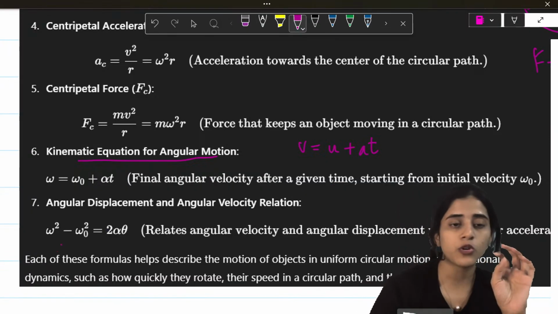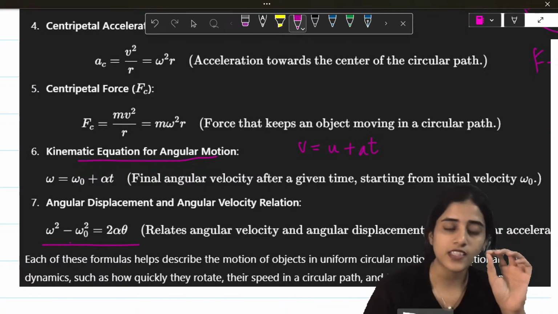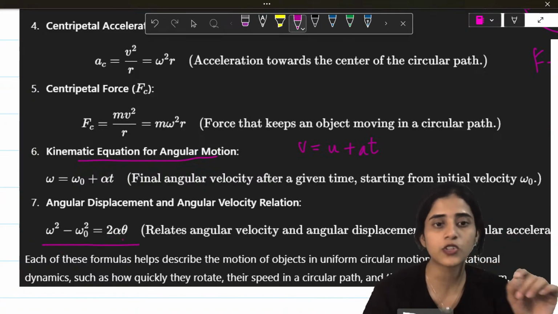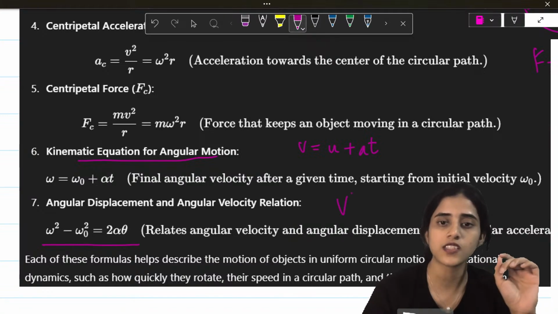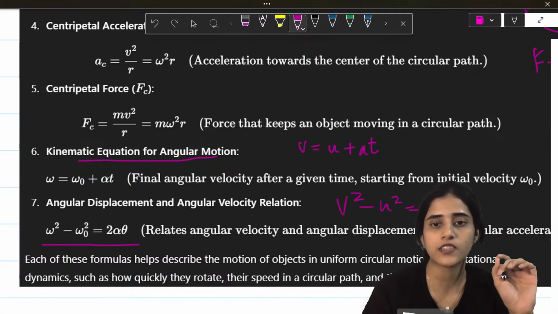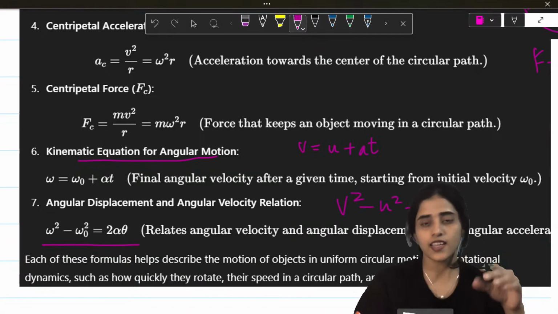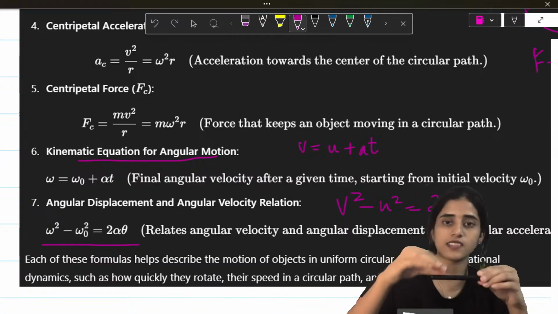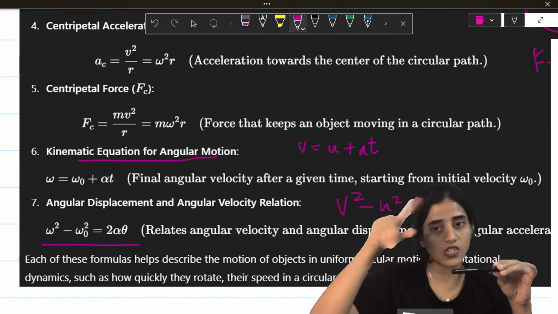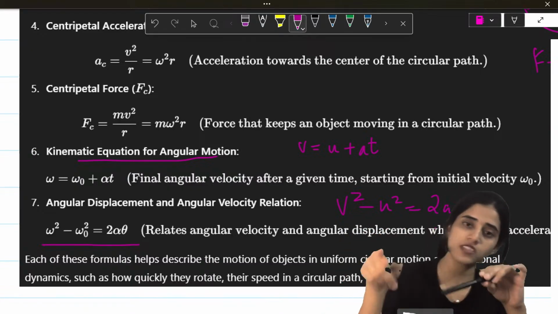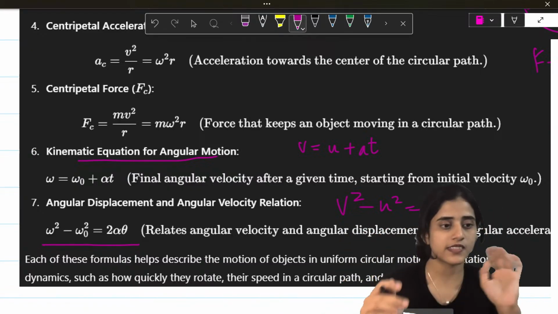Now, you have one more equation for kinematics. Omega square minus omega naught square is equal to 2 alpha theta. This is v square minus u square is equal to 2 a s. Now, here s is the distance. Here the distance is not straight. It's at an angle. That's why there is theta. a is acceleration, which is similar to alpha. Is this clear?